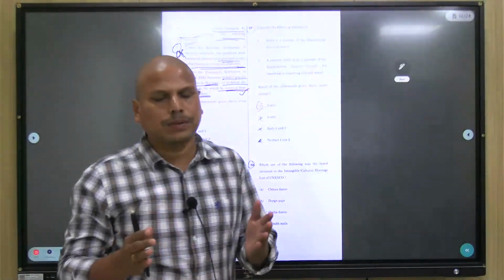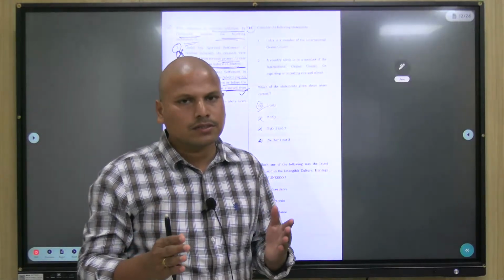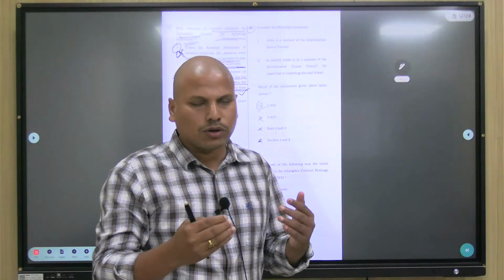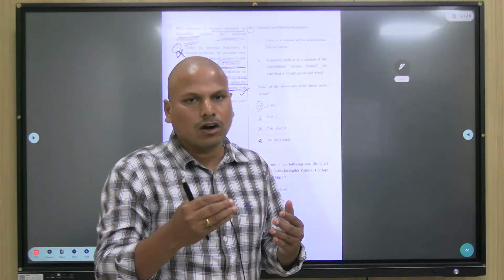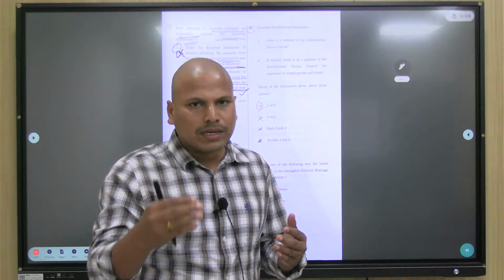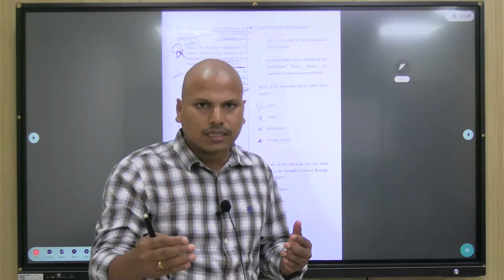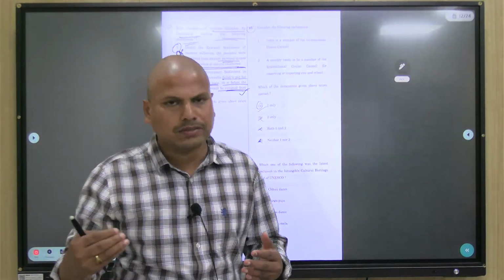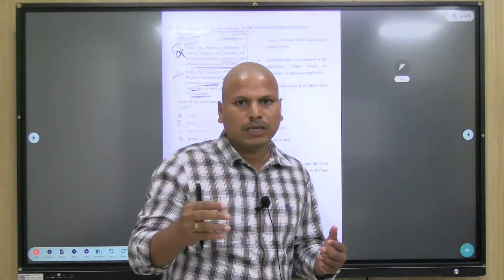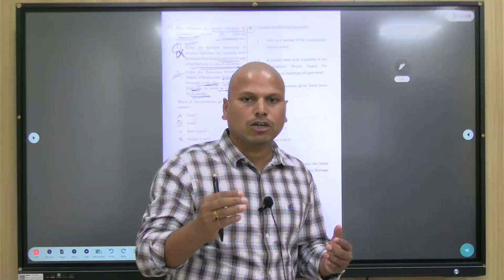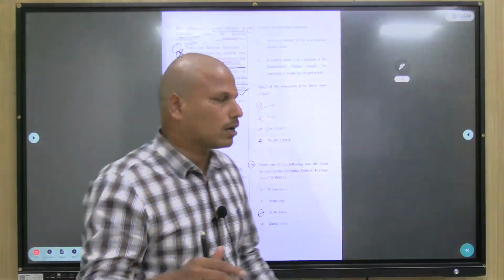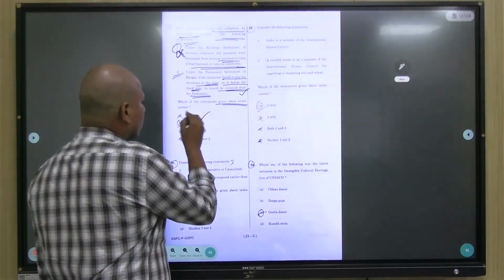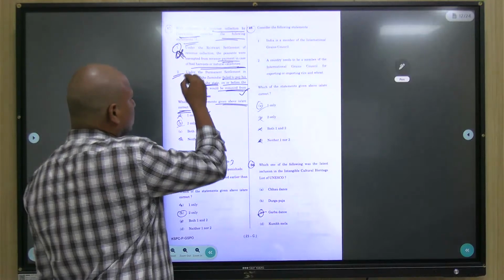Even with moderate preparation, you should know that under the zamindari system, a zamindari estate would be assigned to a zamindar who took it under auction, right? There used to be something called the sunset law. Under that sunset law, on a particular given date, before the sunset, the zamindar had to pay the prescribed tax amount. Otherwise, their zamindari would be stripped off and auctioned off to somebody else. So the second statement is correct. Which of the above statements are correct? Only 2. So 1 is wrong, 2 is correct.